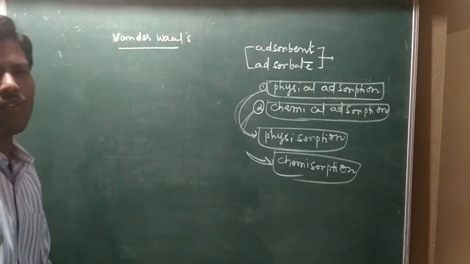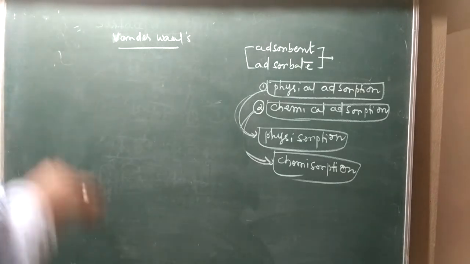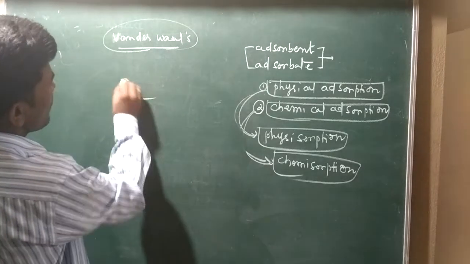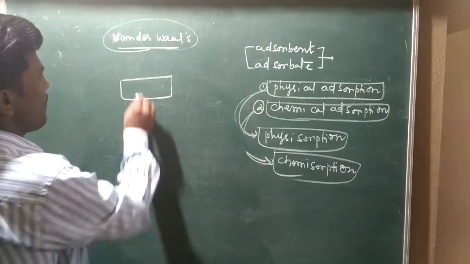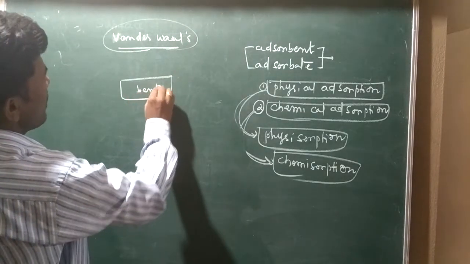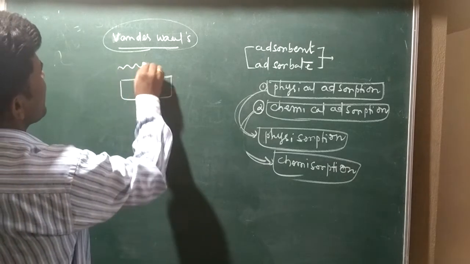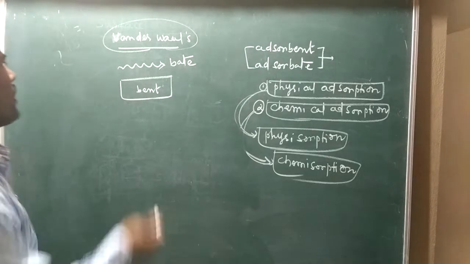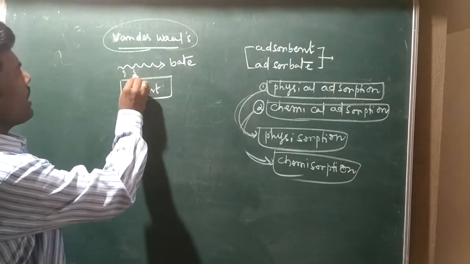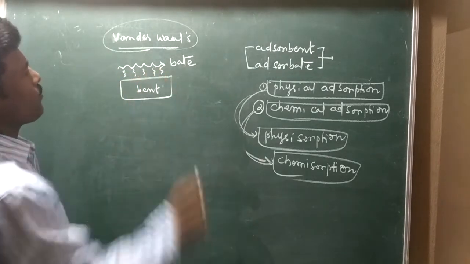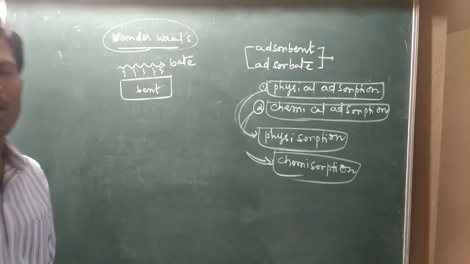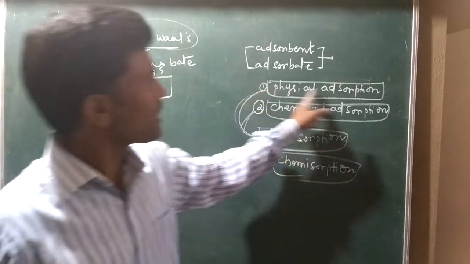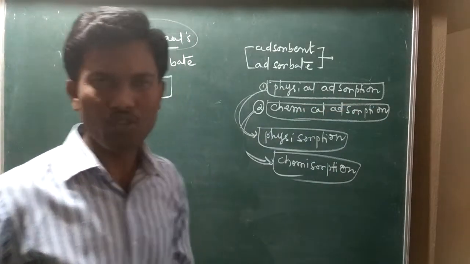Suppose I take one substance, the adsorbent, my bent, and one component, the adsorbate, the bait. If the bait and bent interact by weak van der Waals forces, it is called physical adsorption or physisorption.